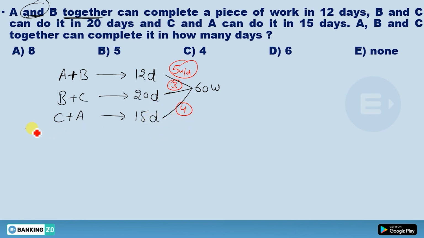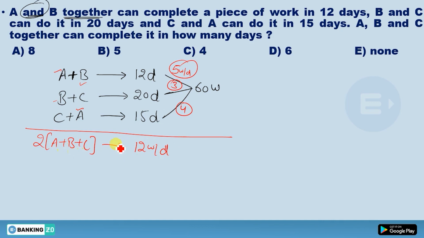Okay. Now do one thing. Now add these all. So you're gonna get twice of A plus B plus C. You can clearly see here 1A is here, 1 is here. So 2A. Similarly 2B and 2C. So 2 will be common, twice of A plus B plus C. So together they will do 5 plus 3 plus 4. It will be 12 work per day.